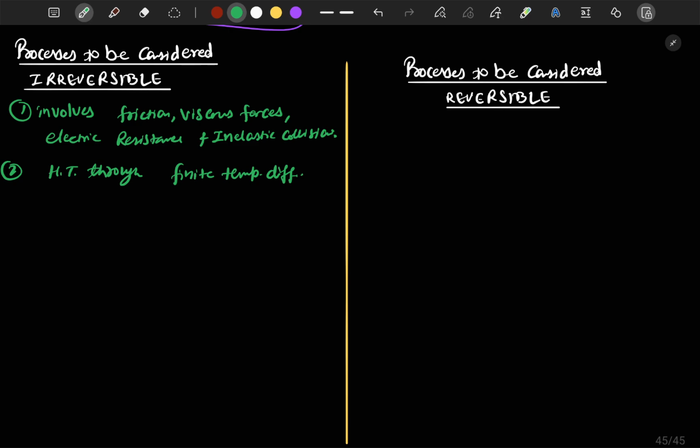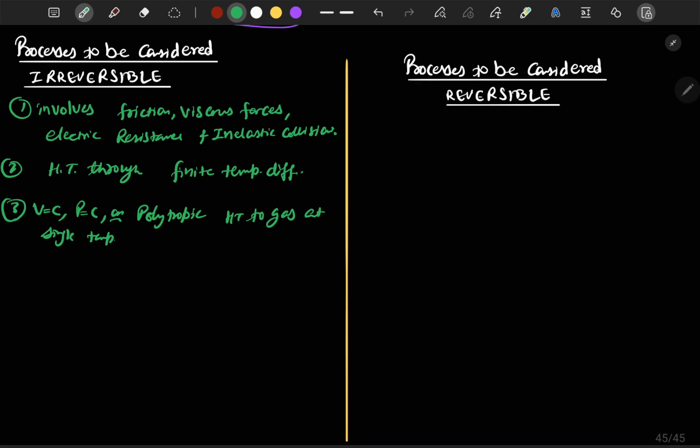Next, the third point we can mention is constant volume, constant pressure, or polytropic heat transfer to gas at a single temperature.